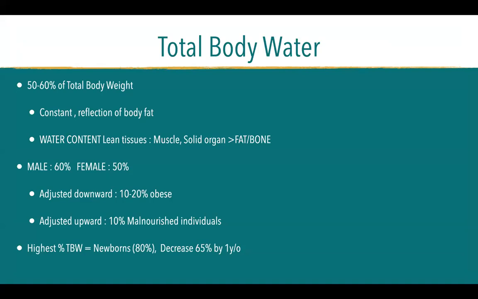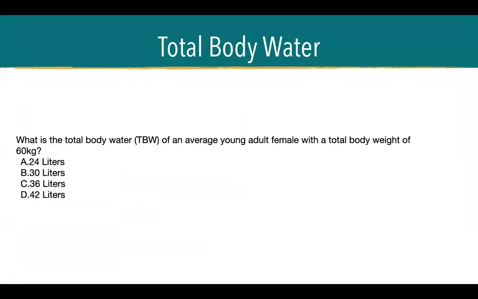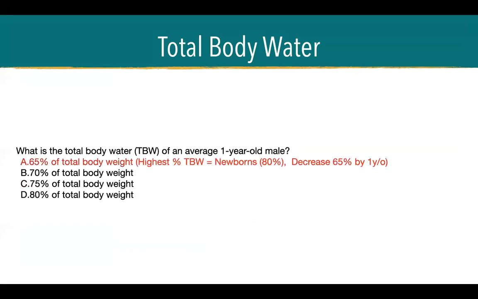So we would know that details are important because the highest total body water, as I said, for newborns is 80% and it decreases to 65% by 1 year old. Okay? So a variation to this question is what is the total body water of an average newborn, or what is the total body water of a 3-kilogram newborn or a 5-kilogram 1-year-old male. That would require computation. Okay?